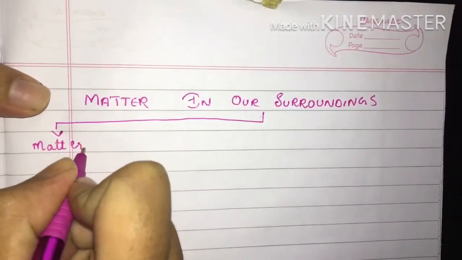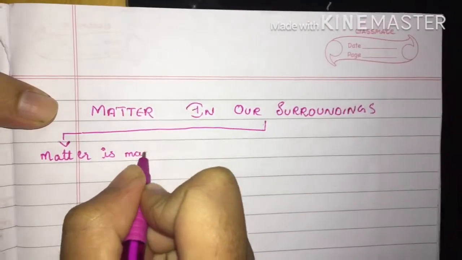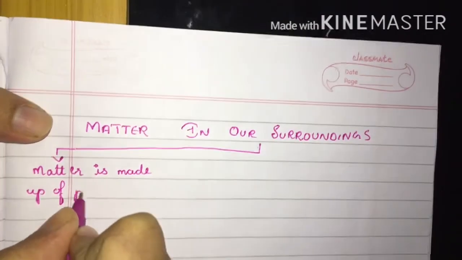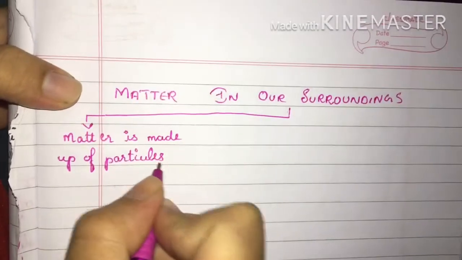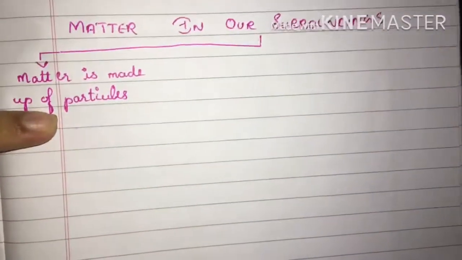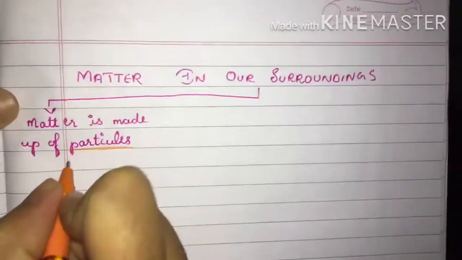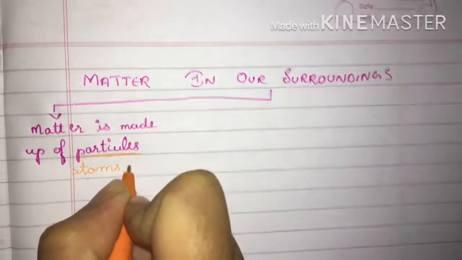Matter is made up of particles. You know that matter is made up of particles. What are the particles here in chemistry? The particles are atoms. These particles are atoms or molecules.